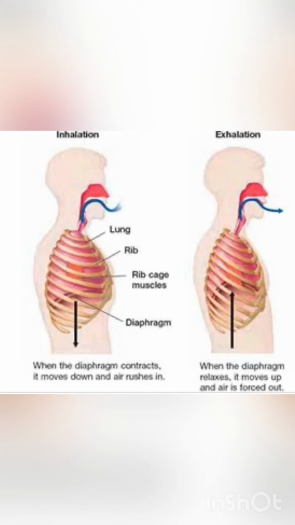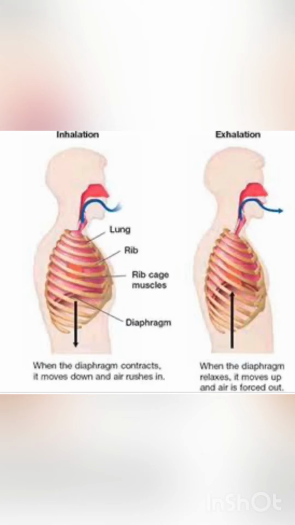Now children, in case of exhalation, what happens? The ribs move downward and inwards and the diaphragm moves upward. So you can see the difference between inhalation and exhalation. In inhalation, the diaphragm is pulled downward, and in exhalation, the diaphragm is moved upward. That is, it returns to its normal shape.